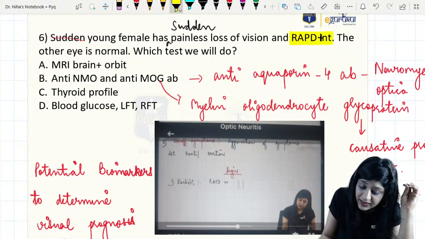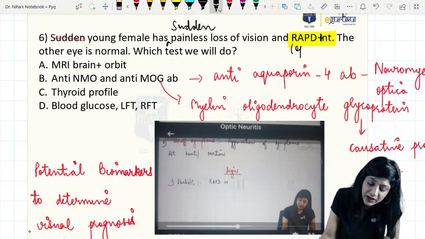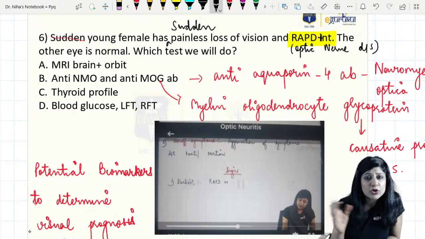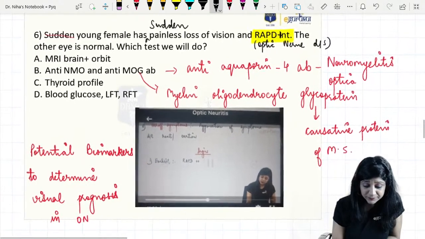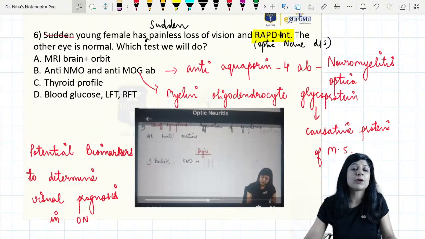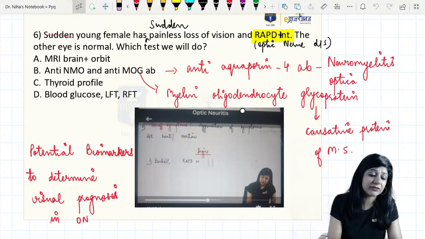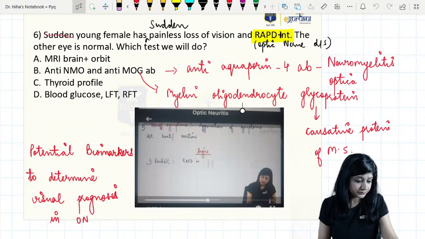Now if I am saying RAPD present, that means we will have some problem with the optic nerve. We are actually thinking about optic nerve disease, and the other eye is normal, and some people also said that the rest of the examination is normal. We are not having any other thing. Please check the language of this question, because this was a long clinical question, so I have a lot of doubt about the language of this question, and accordingly we will decide which test we should do.